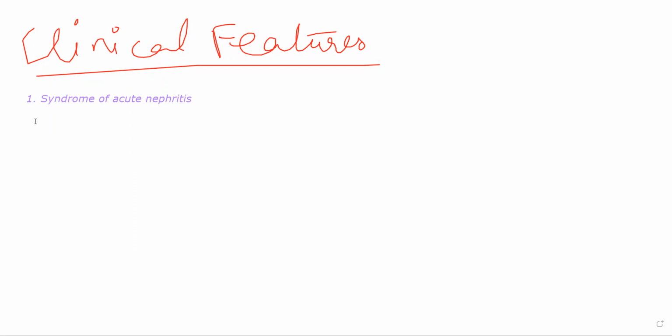The patient generally has post-streptococcal glomerulonephritis or they have RPGN, rapidly progressive glomerulonephritis. The patient will generally show mild proteinuria, hematuria, edema, and mild hypertension. All the conditions that you see in a patient having nephritis will be seen in this patient. If renal failure is happening because of acute nephritis, these features might be seen.